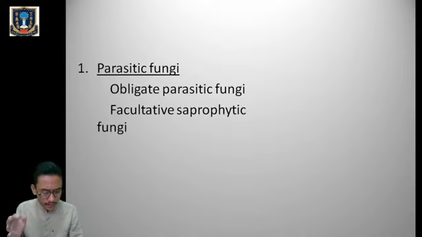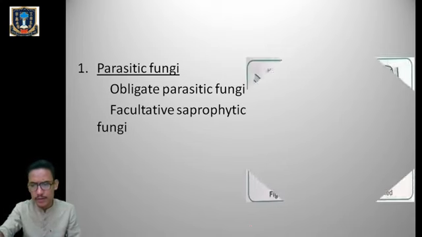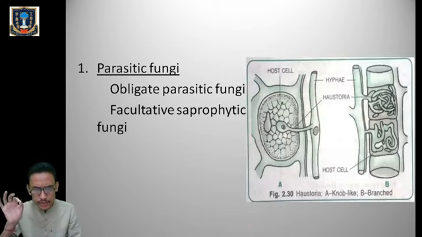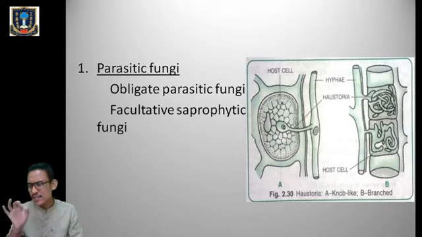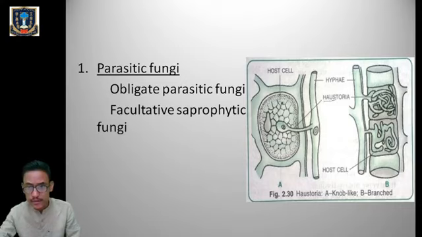Okay, now fungi which are parasites on the plant. Be careful, now look at the diagram. Fungi which are parasites on the plant have a specialized hyphae which is called haustoria. You can look over here at the term haustoria.